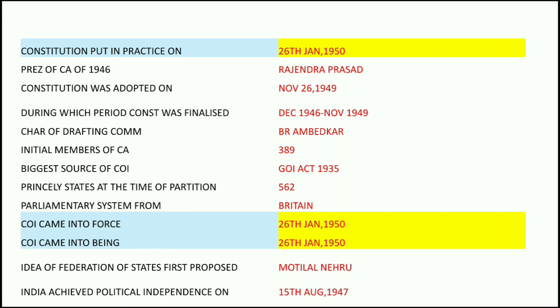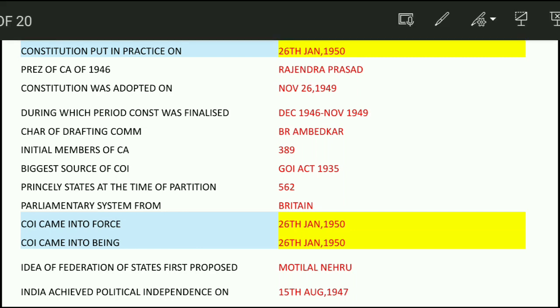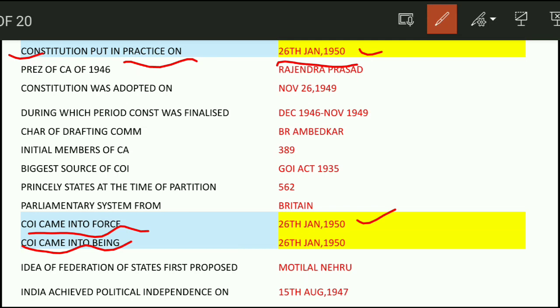First question: Constitution put in practice on 26th January 1950. You all know that the Constitution was put in practice on 26th January 1950, and this question can be framed in three different ways: Constitution put in practice on, Constitution came in force, and Constitution came into being. But the answer will be the same.